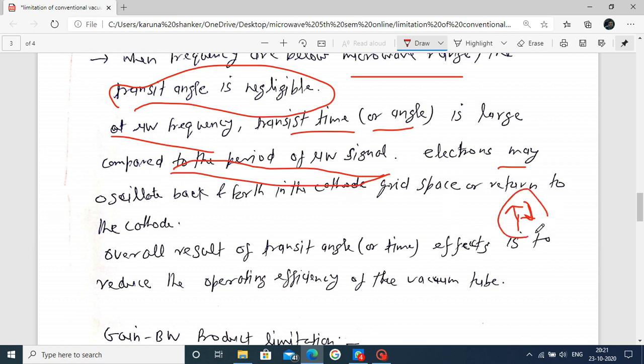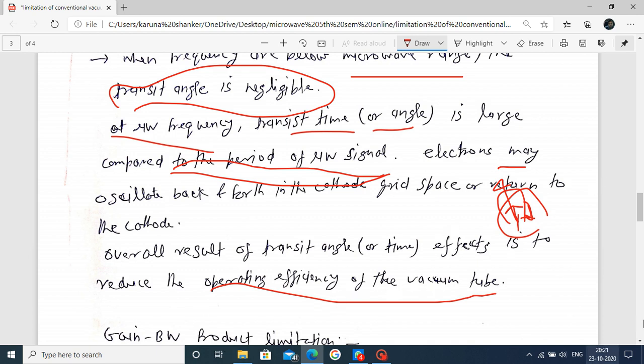What happens because of this? The effect of the operating frequency is that the vacuum tube is affected. They do not all reach the anode side. They are returned back to the cathode side, meaning the source side. That's why this reduces the operating efficiency of a vacuum tube.